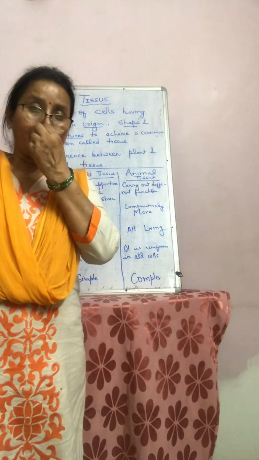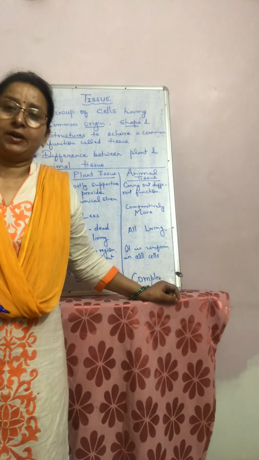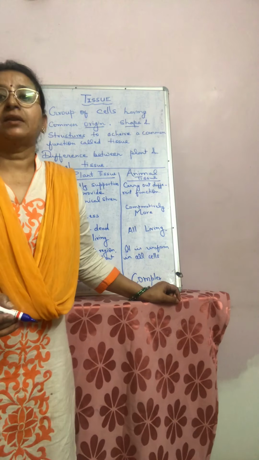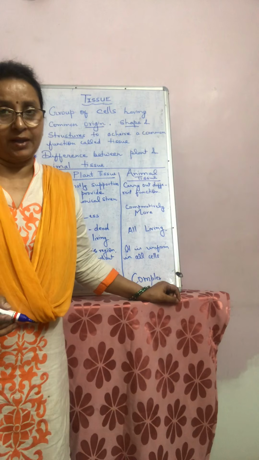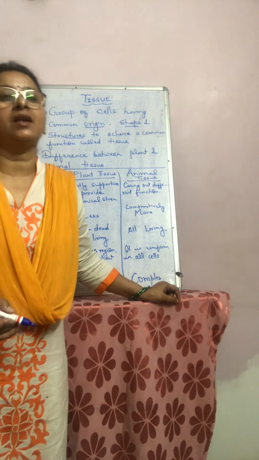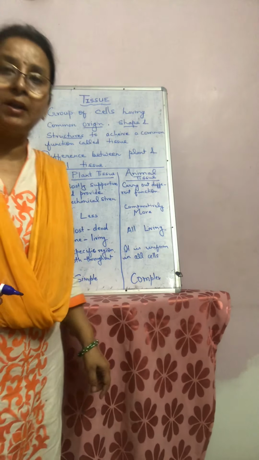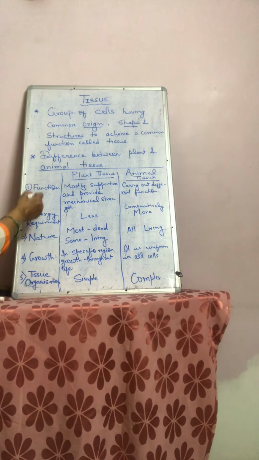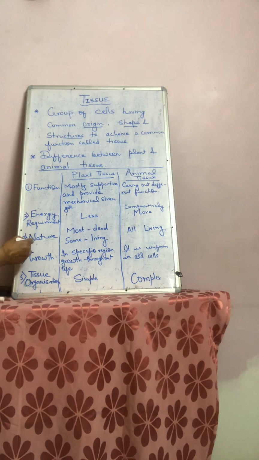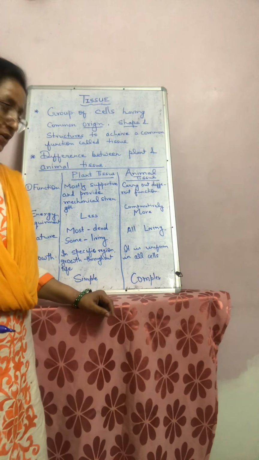Now, second question: are the tissues of animal and plant body the same? No. They are quite different because their body organization and their functions are different. This difference can broadly be divided into 5 headings. You can see here: first one is function, second one is energy requirement, third one is nature, fourth one is growth, and fifth one is tissue organization.